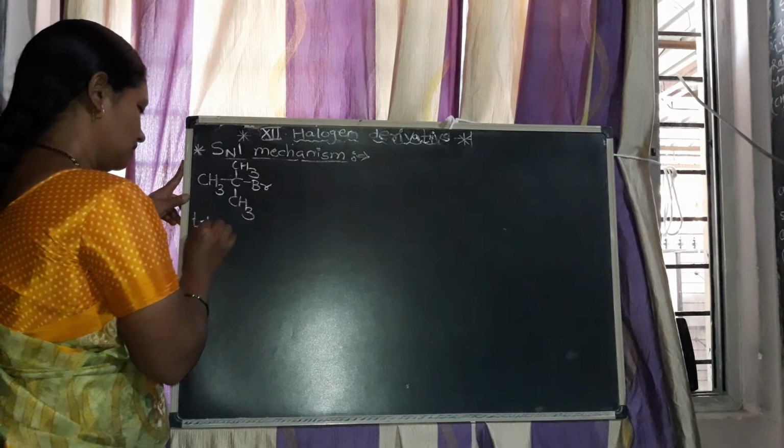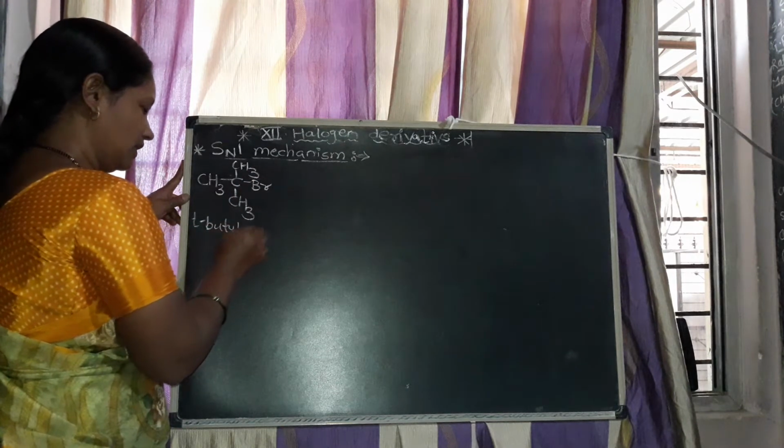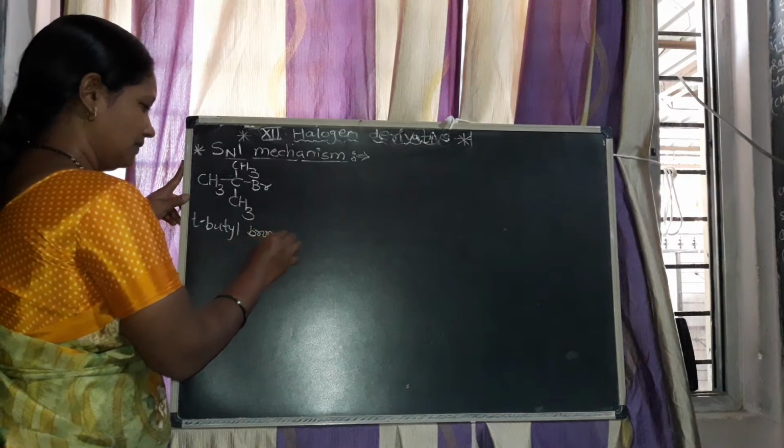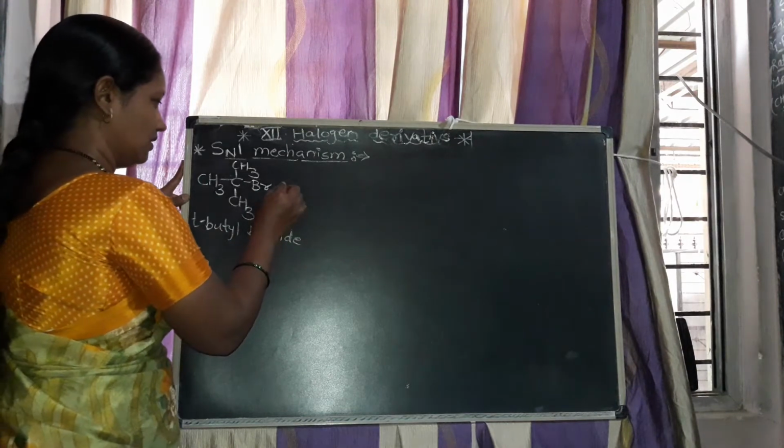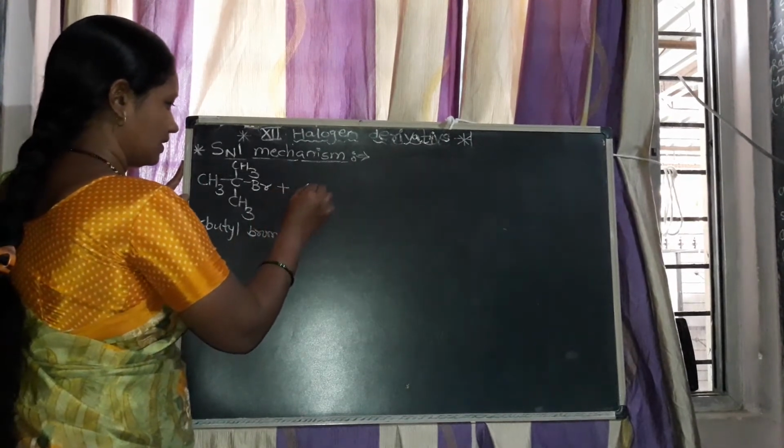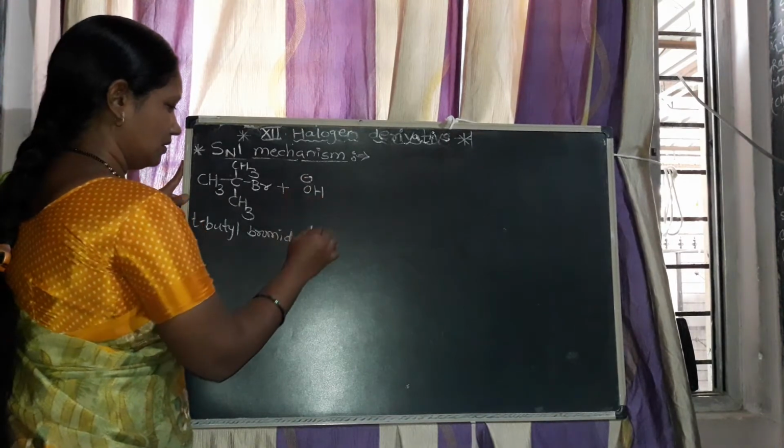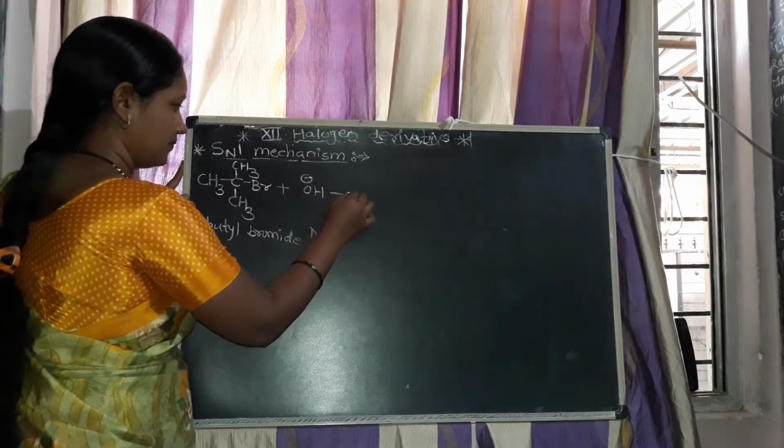This is tertiary butyl bromide plus nucleophile OH minus.